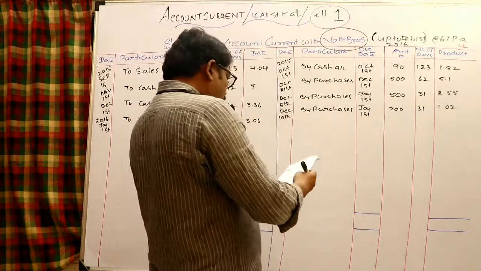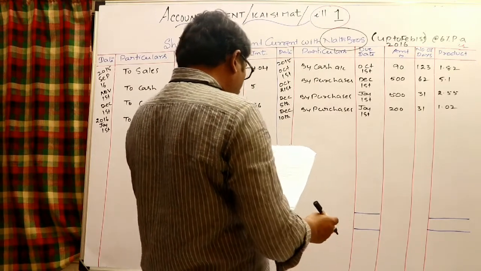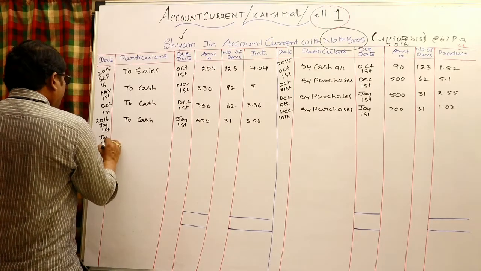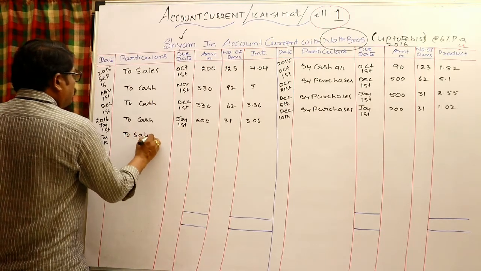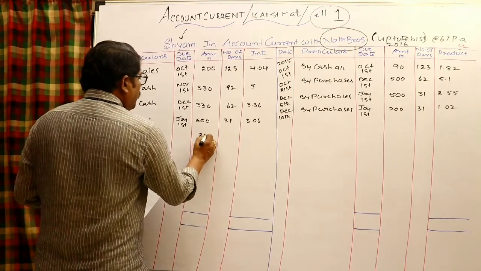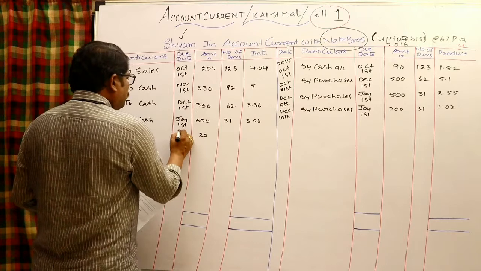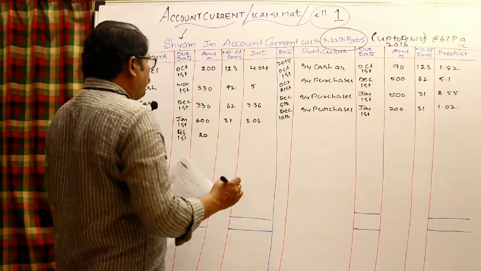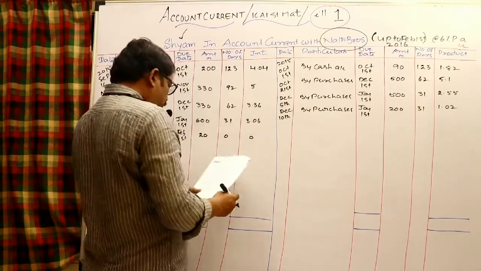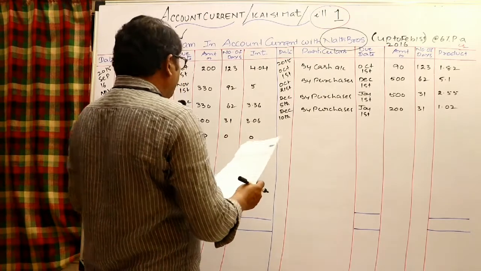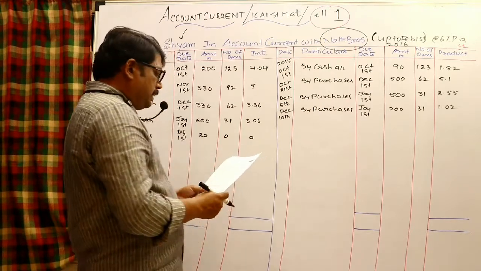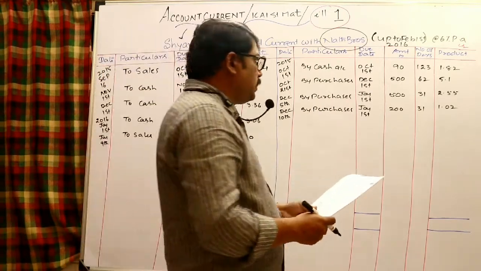And look at the last transaction here. January 9th, goods sold to Sham. Sham account debited to sales. January 9th, in the Sham account write to sales, 20 rupees. Separate due date given, February 1st. Obviously February 1st to February 1st, number of days 0, and even if you calculate, the interest would be 0. Amount 20, number of days 0, interest also would be 0. That's all. After recording all the transactions on February 1st, now let us calculate the interest.